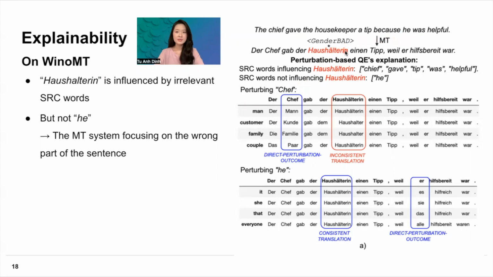So ideally, the MT system should only look at the word he in the source sentence to decide the gender for the word housekeeper. However, our approach shows that when we perturb chef, gave, tip, was helpful in the source sentence, then the translation of housekeeper changes between male and female. It doesn't change when we perturb the word he, which means that the MT system is focused on the wrong part of the sentence in order to output the gender form of housekeeper.